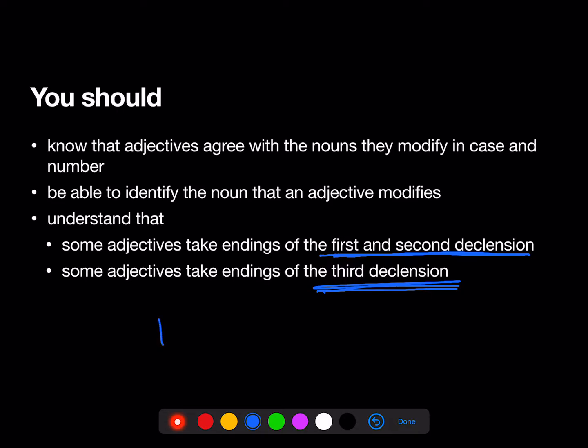So, for example, leonem, I've chosen accusative singular. Lightum, lightus is a first, second declension adjective. So there's a second declension accusative singular ending. Leonem is a third declension noun. So there's a third declension accusative singular ending. So they're both accusative singular, but this is a third declension ending on the noun, a second declension ending on this adjective. So they agree in case and number, even though they don't look exactly alike.